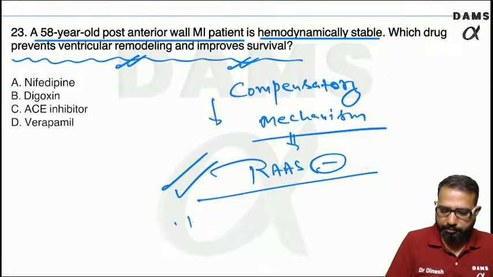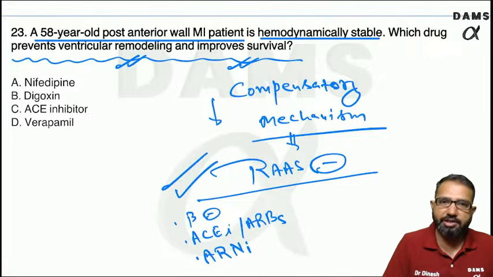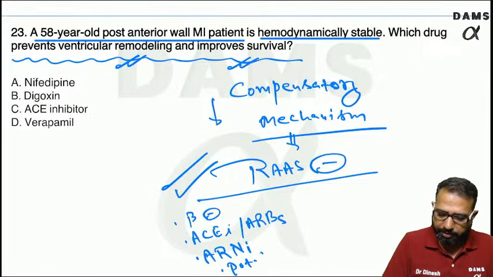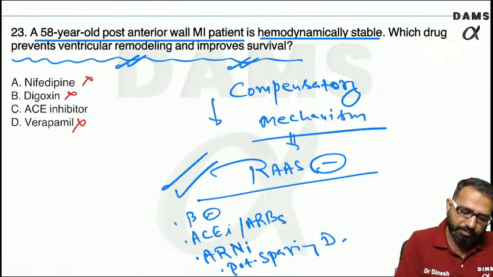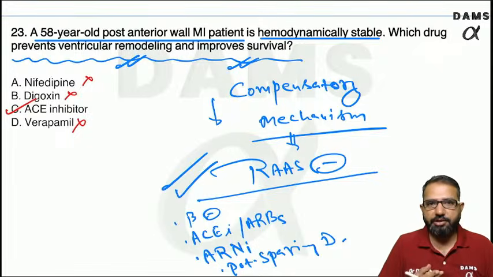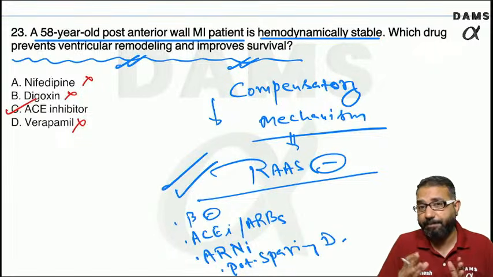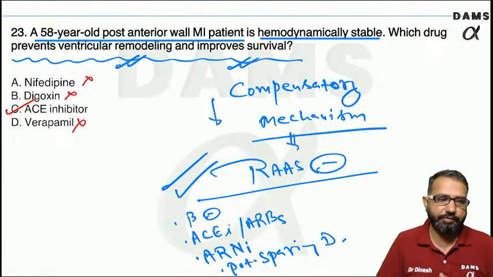In RAS pathway inhibitors, we have the beta blockers, the ACE enzyme inhibitors, the ARBs, the ARNI nowadays, angiotensin receptor blocker and neprilysin inhibitor, and the potassium sparing diuretics. So these are the drugs we use. Nifedipine is a calcium channel blocker. Digoxin is not for this purpose. Verapamil is a calcium channel blocker. This is the ACE inhibitor. So beta blocker, ACE inhibitors, ARBs, ARNI, and potassium sparing diuretics are the drugs we are using.